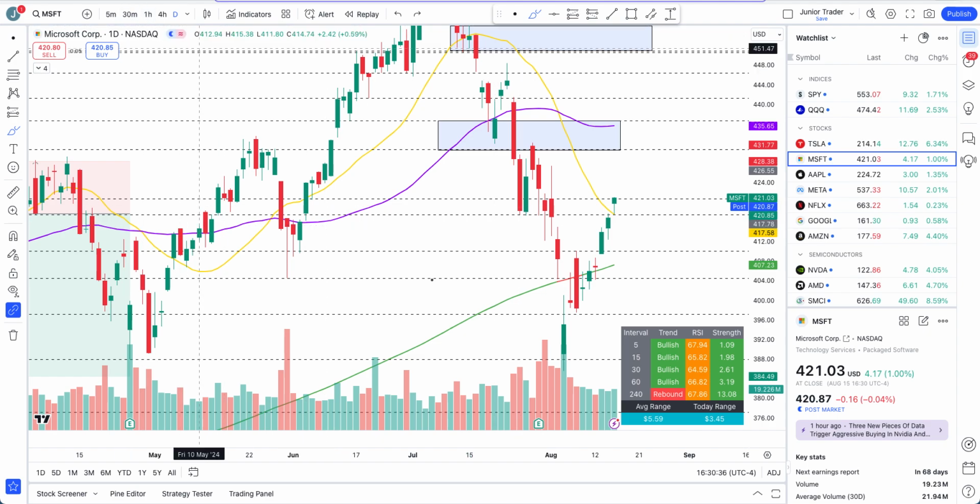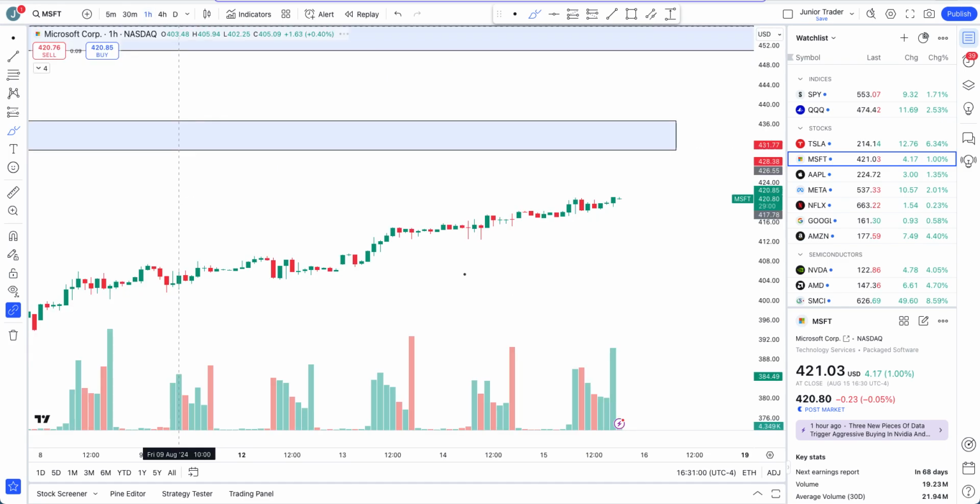So Microsoft from here, now the next level to watch is 430, and in my opinion Microsoft can stay bullish as long as we don't break below 417 and 42 cents from here after, right? If we lose that, I don't think Microsoft is going to become bearish. Even if we lose 20 days moving average, anything until 410 will just be constituted in the overall structure just bullish. That's just going to be a pullback, in other words.